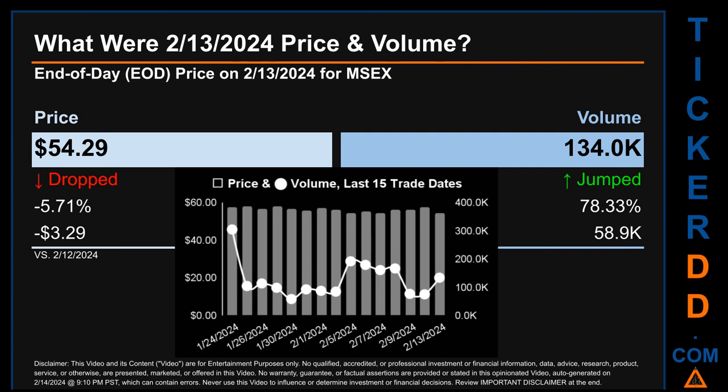The graph shows price and volume for the last 15 trade dates. Across a range of $3.71, the max and minimum end-of-day price were respectively 58 and 54.29. Volume saw a range of 246.6 thousand, from a day low of 58.4 thousand to a day high of 304.9 thousand.